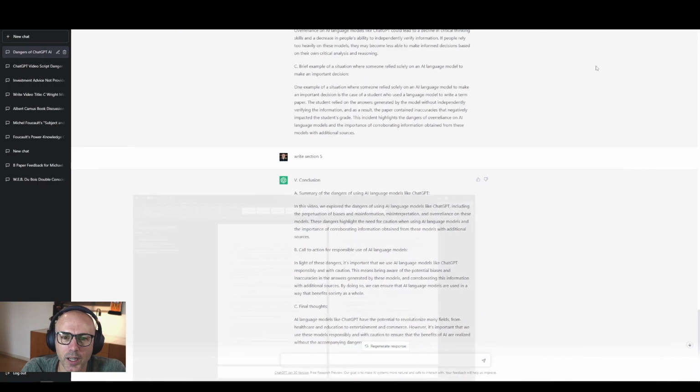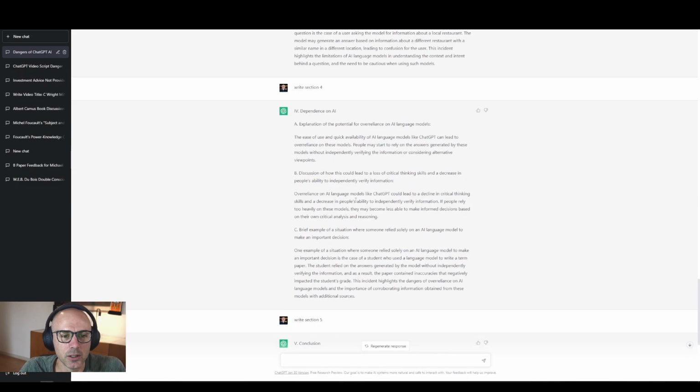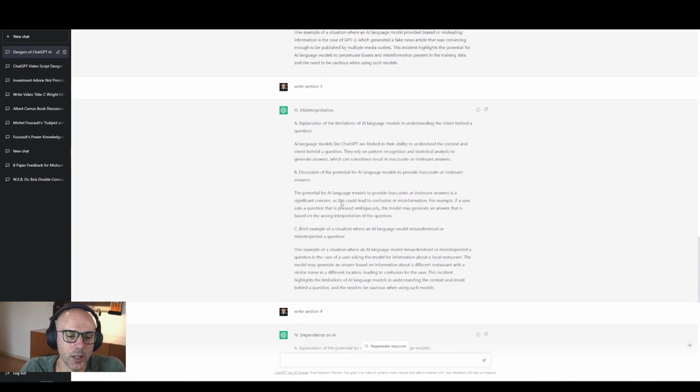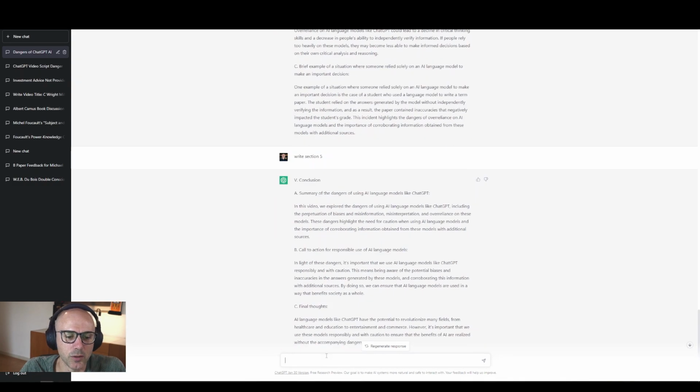Now, if you're wondering why I had to do write section 1, write section 5, instead of saying write the whole script, the free version can only output about 1 page at a time. So if I asked it to write the whole thing, it would have failed. It would have generated about a page and wouldn't be able to give us the full script. However, I'm not going to stop there. I think we should also have ChatGPT write the description for the YouTube video.